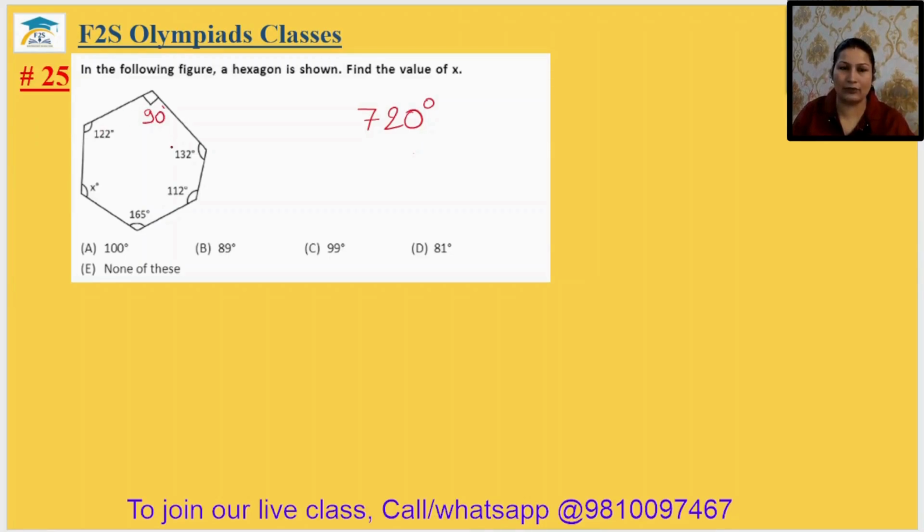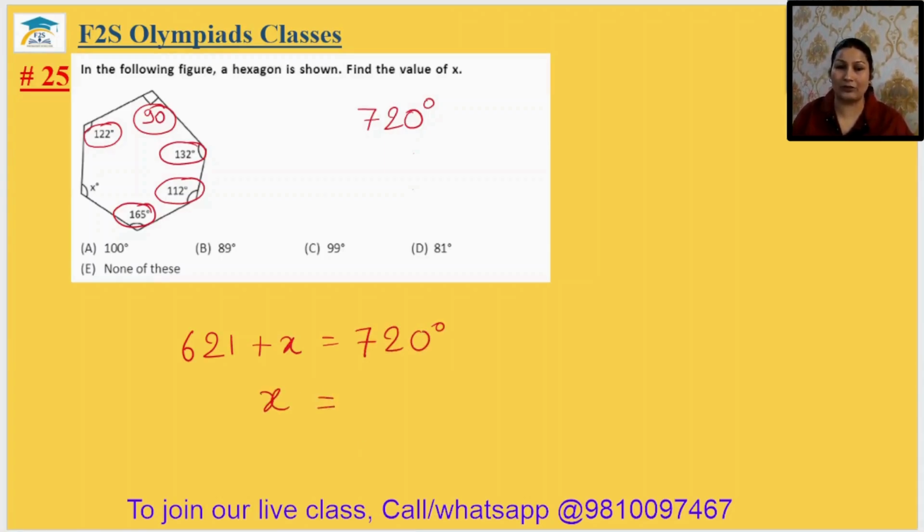Other angles are given. ठीक है, तो if we just find the sum of the 122 degree plus 90 degree plus 132 degree plus 112 plus 165, after adding these angles, you will get 621. So we can write 621 plus x equal to 720, तो x शुड बी इक्वल टू, अगर आप इसको 720 माइनस 621 करोगे तो यू विल गेट x एज द 99 डिग्री. इट इज इन द ऑप्शन नंबर सी. तो 25th आंसर विल बी ऑप्शन सी.